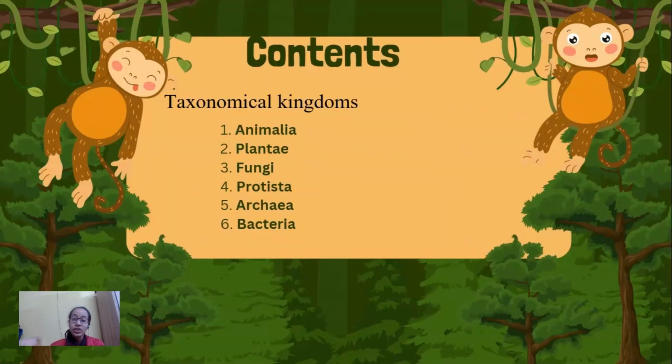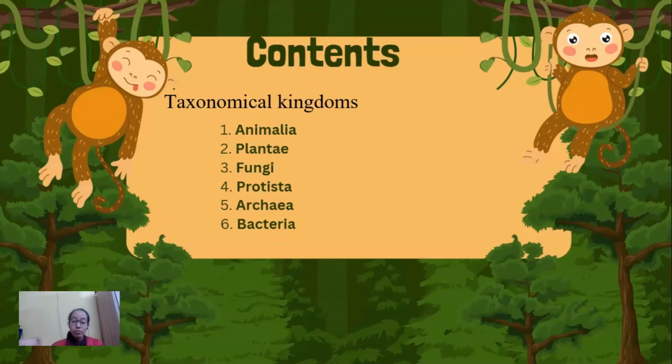Earlier, the traditional five-kingdom system that was proposed by Whittaker in the year 1969 was studied. The five kingdoms were Animalia, Plantae, Fungi, Protista, and Monera. Later on, the five-kingdom classification was replaced by the modern six-kingdom classification in the 1990s.